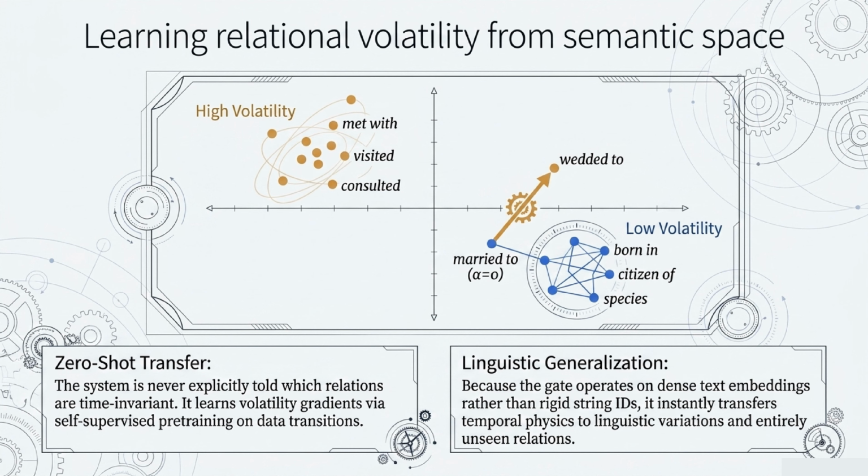On slide 8, we dive deeper into how the system learns this relational volatility from semantic space. Because the gate operates on dense text embeddings rather than rigid string IDs, we achieve zero-shot transfer. The system is never explicitly told which relations are time invariant. Instead, it learns volatility gradients through self-supervised pre-training. This allows for incredible linguistic generalization, instantly transferring these temporal physics to linguistic variations and completely unseen relations.